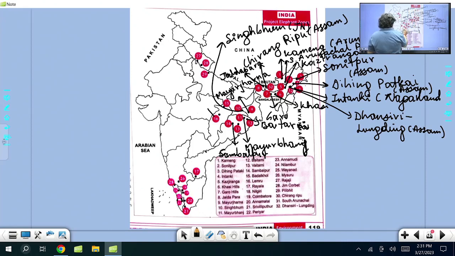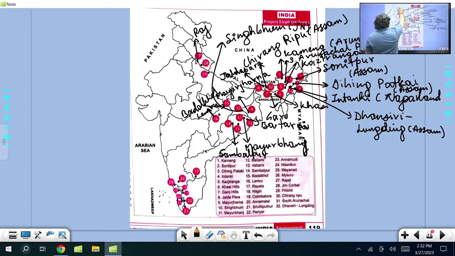Then coming to another name, Chhattisgarh has got Badalkhol. That is in Chhattisgarh. And Chhattisgarh has got another one called Lemru Elephant Reserve. Lemru and Badalkhol in Chhattisgarh. Now on the Uttarakhand side, Rajaji.